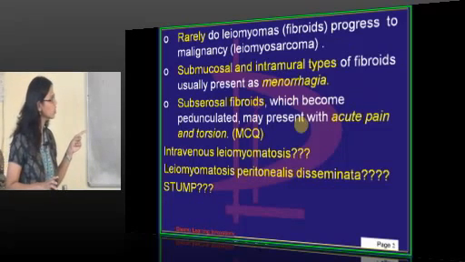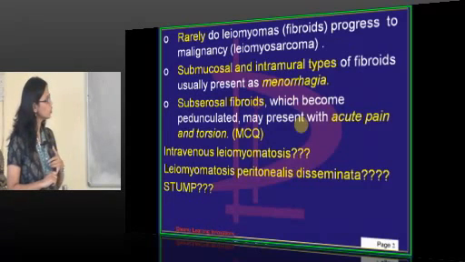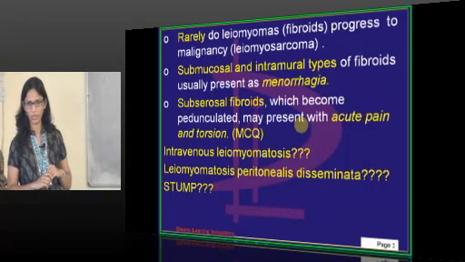Then another is STUMP, that is smooth muscle tumor of uncertain malignant potential.